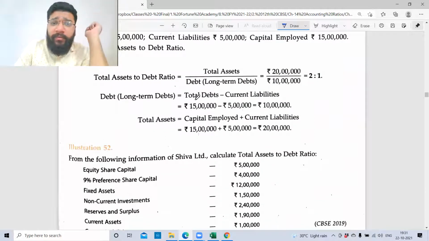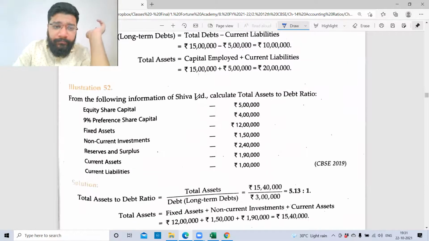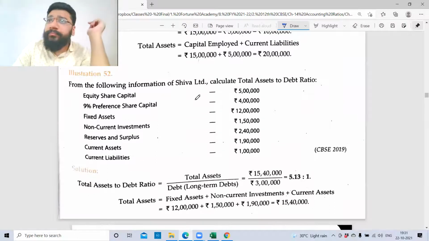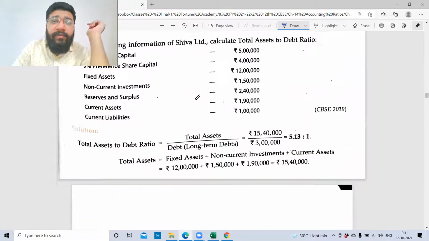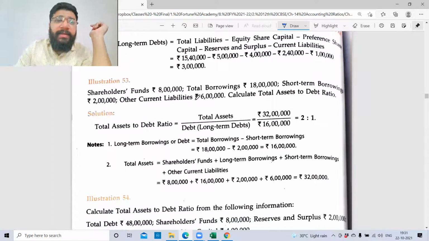You want me to do any questions from the asset to debt ratio? You can tell me if you have any specific questions you want me to work out. I'll do it, no problem. Can we do 52? 53? Yes, can I do 53?